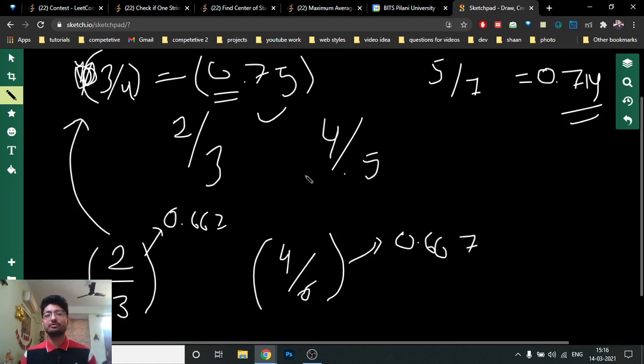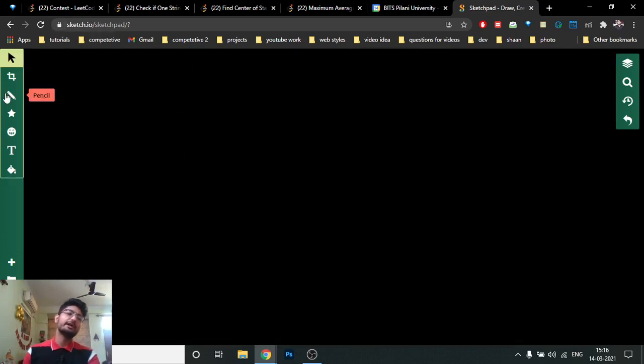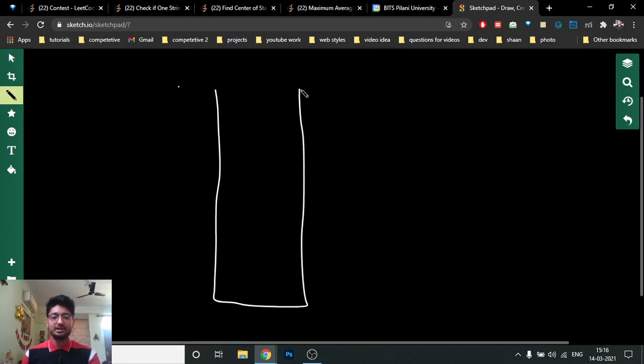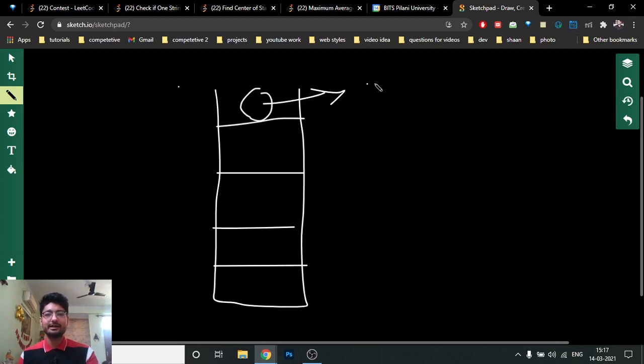You just have to make a dynamic list, and for that you can use a multiset or a priority queue. I've used a priority queue. In the priority queue, it has to dynamically update itself such that the top element is the one where incrementing 1 gives the biggest gain. So they are sorted according to the delta. Delta means the change that occurs if you increment 1 to the numerator and denominator.